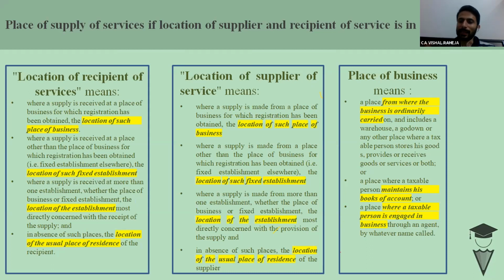In case you are unable to determine the location, or these places are not in existence, in that situation the thumb rule, the residual rule, applies: the location of the usual place of residence, the address mentioned on the Aadhaar card or voter ID card, that can be used. Okay, clear, sir?